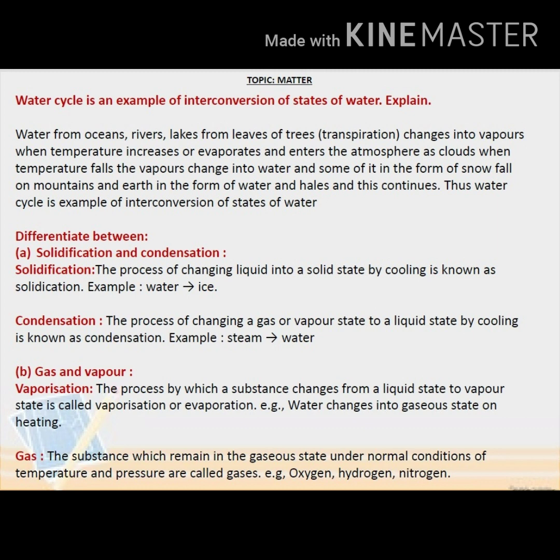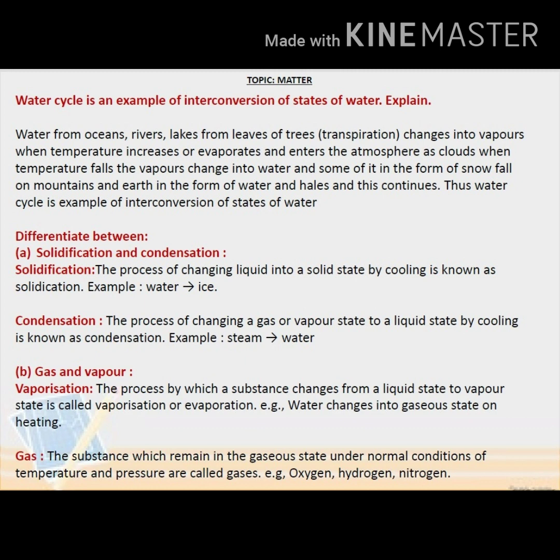When temperature falls, the vapors change into water and come down in the form of snowfall on mountains and on earth in the form of water and hail, and this continues. Thus, the water cycle is an example of interconversion of states of water.